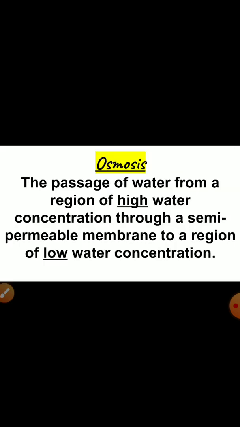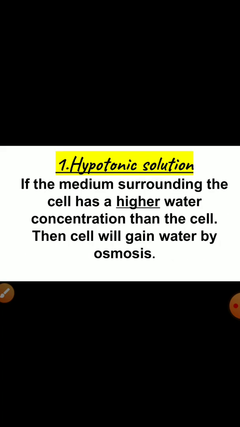Now I am explaining osmosis. Osmosis is the passage of water from a region of high water concentration through a semi-permeable membrane to a region of low water concentration. The osmosis process can be of various types, and on the basis of that we can categorize solutions in three ways.